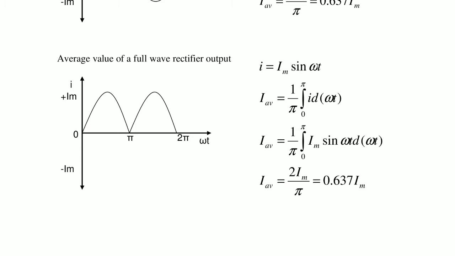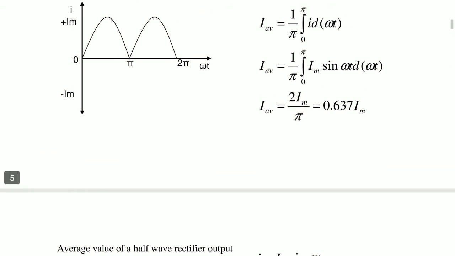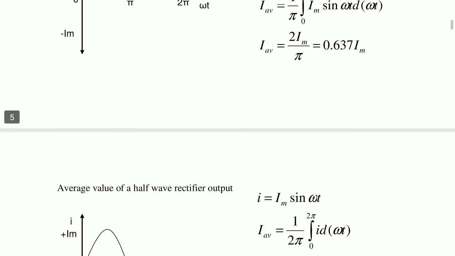I average is equal to 1 by pi, integral 0 to pi, i d omega t, which is 1 by pi, integral 0 to pi, Im sin omega t d omega t. So here also I average is equal to 2 Im by pi, which is 0.637 I maximum. So the average value of a full wave rectifier output is also 0.637 Im.